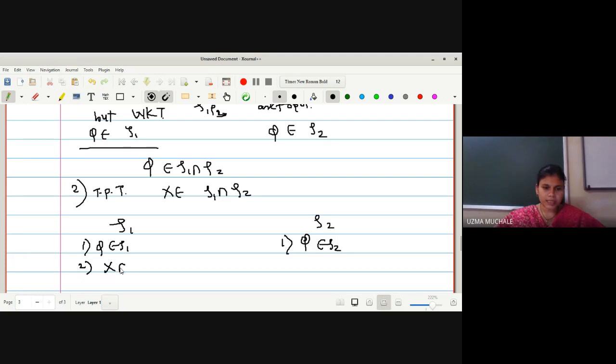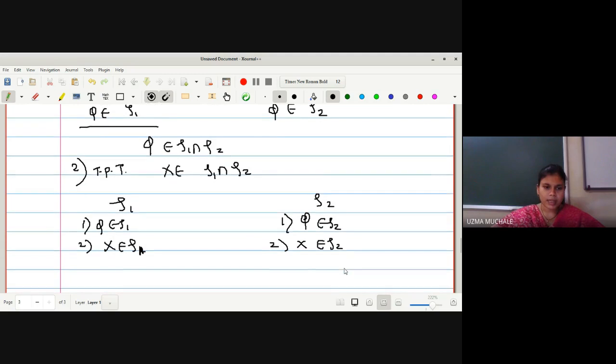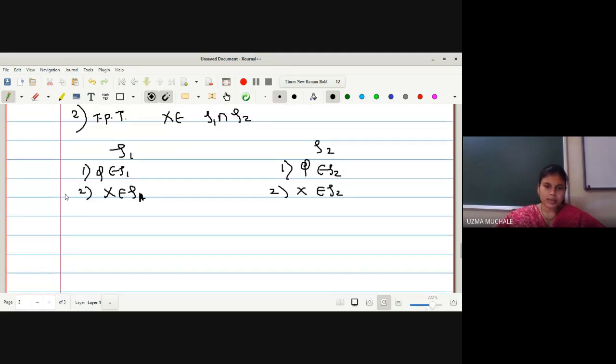Second property: X is a member of τ1 as well as X is a member of τ2. Right? τ1, τ2 are given topologies. If they are topologies, we just have to use those properties. So from the second property of τ1 and τ2, if X is a member of τ1 as well as X is a member of τ2, I can write X is a member of τ1 intersection τ2.